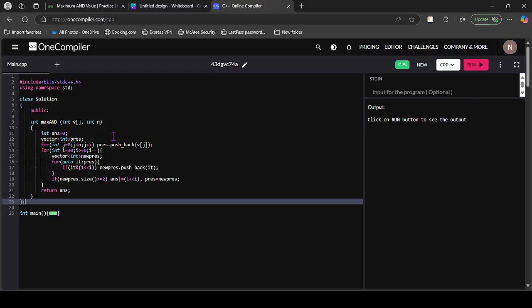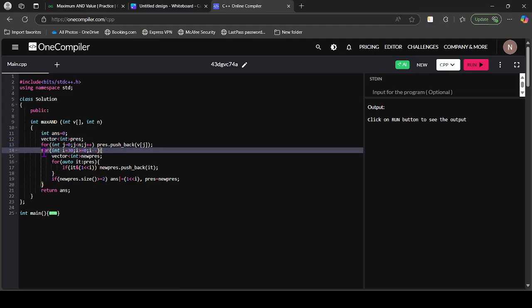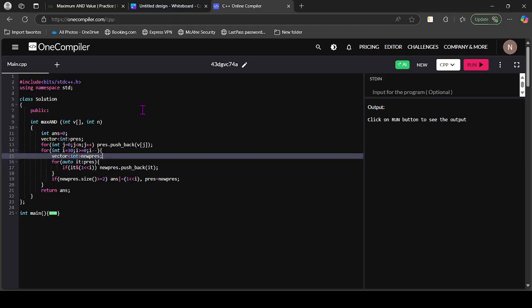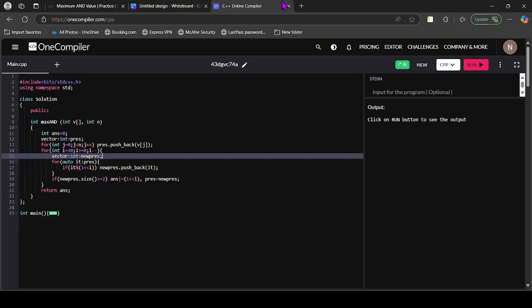So, coming to code, initially answer is equal to 0, and as the given input is an array, we convert it into a vector. After adding all the elements to the vector, as discussed, the highest bit is 30, so we traverse from the back: for int i = 30 to 0, i minus minus. The vector of int, new present, indicates a new vector which contains the numbers that are contributing to set the present index. Then we traverse the vector. Initially the vector contains all the elements, and gradually as i decreases, it will be filtered further.